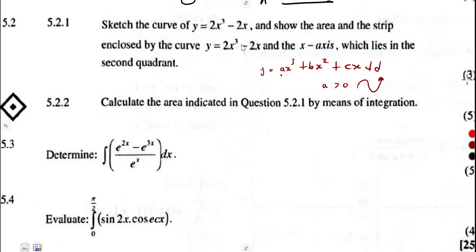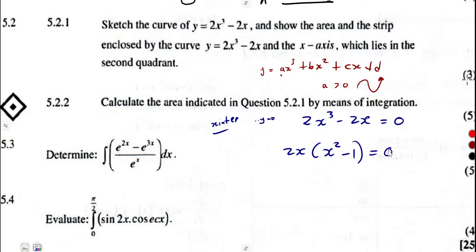As we can see, the y-intercept is at 0. It's at the origin. When x is equal to 0, y is what? y is 0. So to find your solutions for x, y must be equal to 0 in order for us to have the x-intercepts. So that's 2x cubed minus 2x is equal to 0. We're going to solve this equation. 2x is common between these two, so it's 2x times: 2x cubed divided by 2x gives x squared, minus 2x divided by 2x is negative 1, and that's equal to 0.